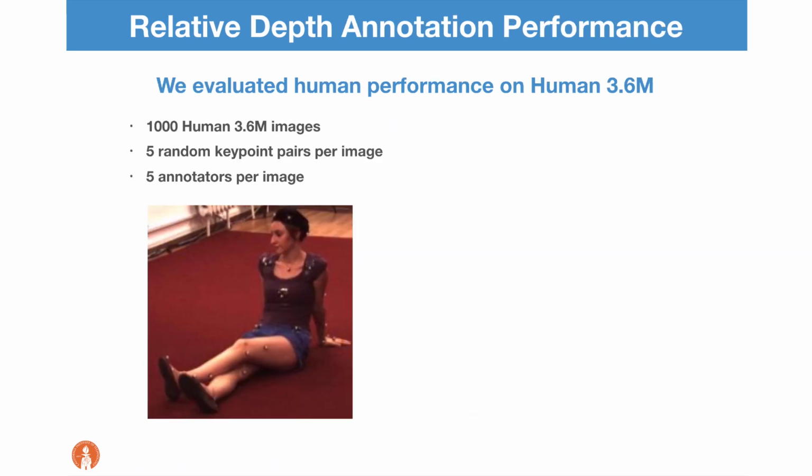To find out if humans can provide high-quality annotations for relative depth, we evaluated annotator performance on Human 3.6M, which is a mocap dataset containing ground truth 3D information. We selected a subset of 1,000 images and collected 5 random keypoint pairs and had them each annotated by 5 people.